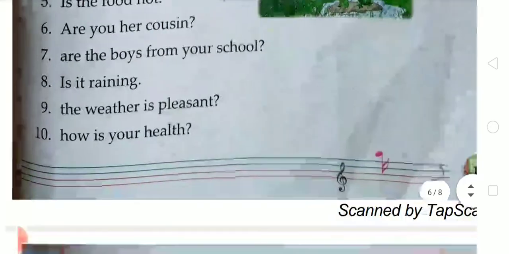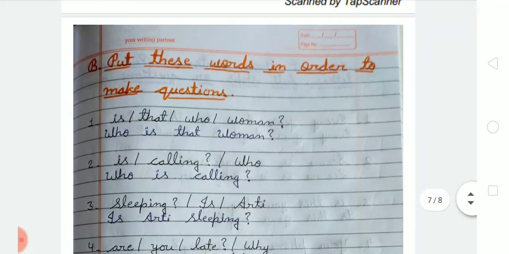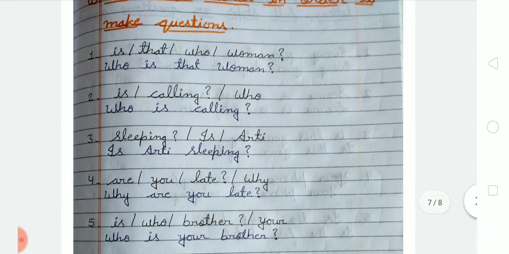So let's do it. So here we have to write, put these words in order to make questions. So firstly, is that who woman?